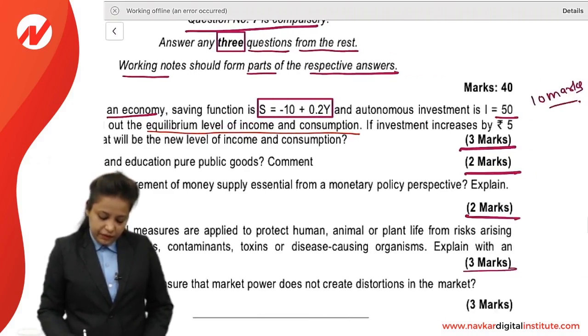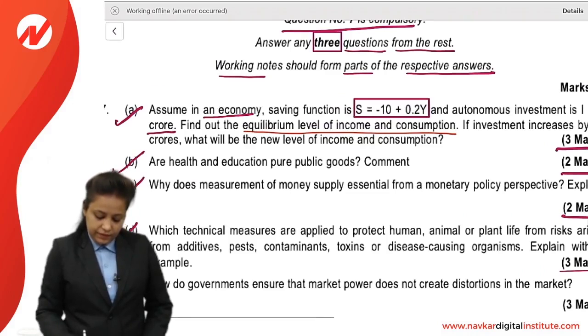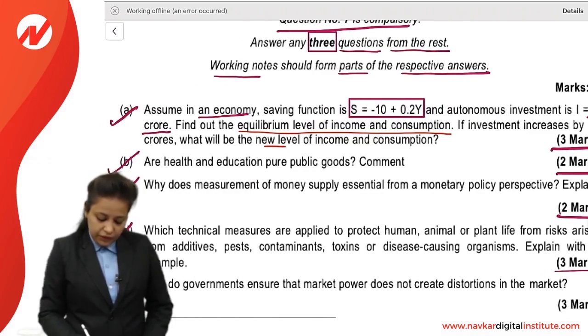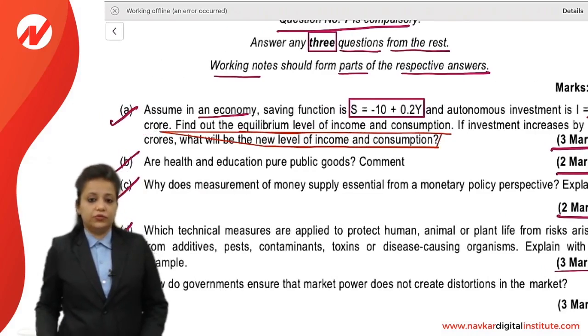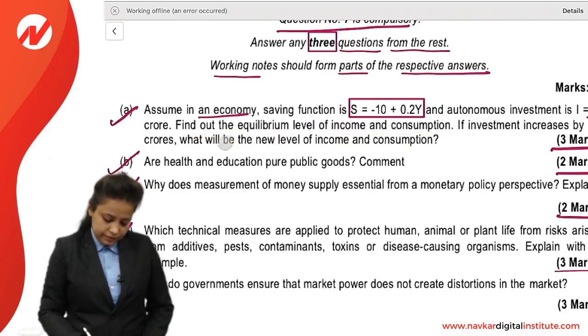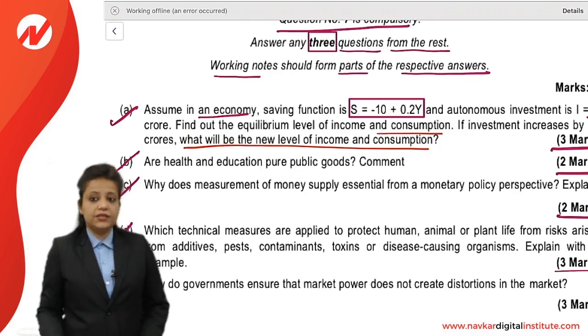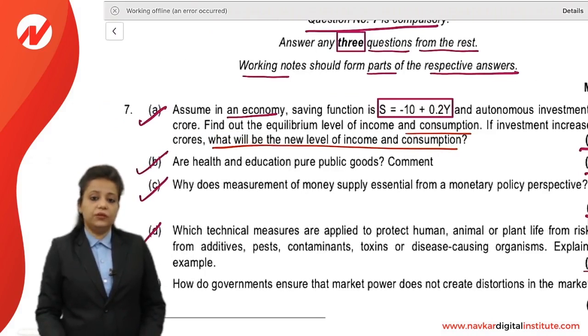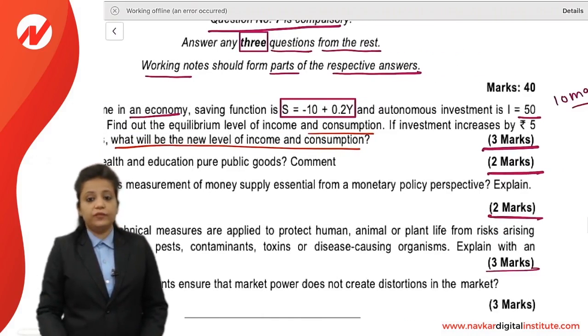If investment increases by 5 crore, what will be the new level of income and consumption? This is our first question, 7A, and it is of 3 marks.